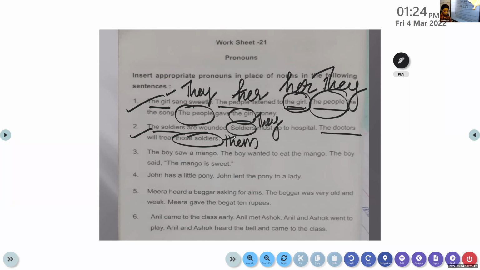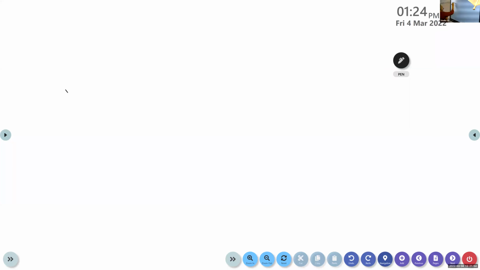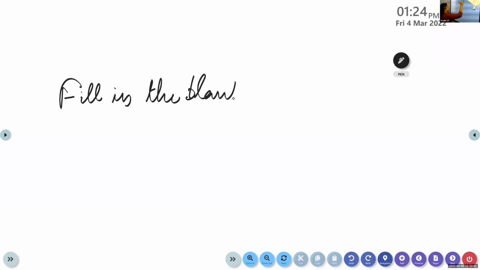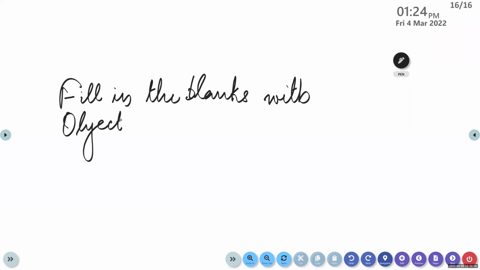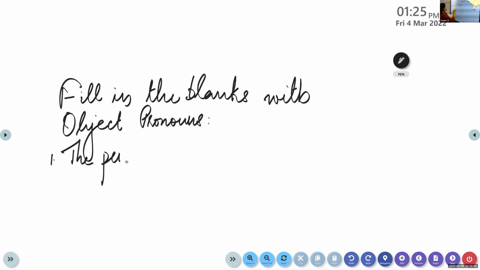Now let me do a few sentences on the board. Take your rough book, write only the answers. So you have to fill in the blanks. This is a revision. Fill in the blanks with object pronouns. First one: the pencil is lost.